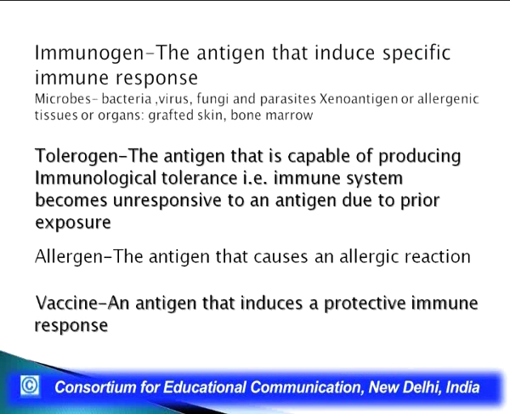Then come allergens. Allergens are those antigens that cause production of an allergic response. And finally, vaccines could also be called an antigen because they are very attenuated antigens. We had already had a lecture on vaccines in which I described various types of vaccines, which could be an attenuated bacteria, an attenuated microbe that actually leads to a protective immune response, an immune response which is going to help you eventually. So, vaccines could also be called a type of antigen. So, these are the various types of antigens which we come across during the study of immunology.